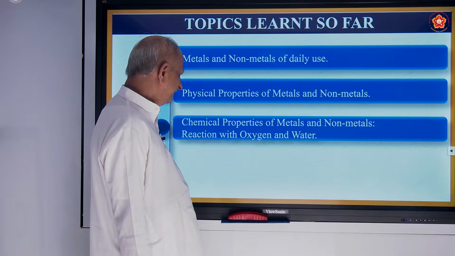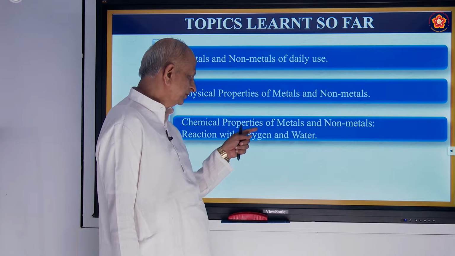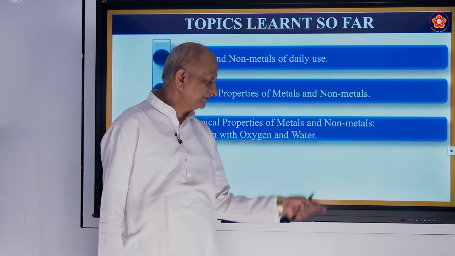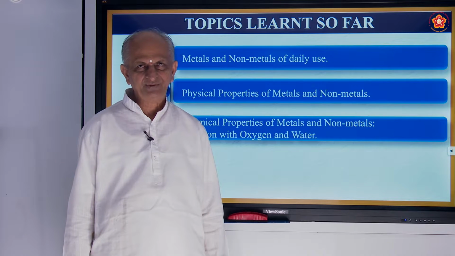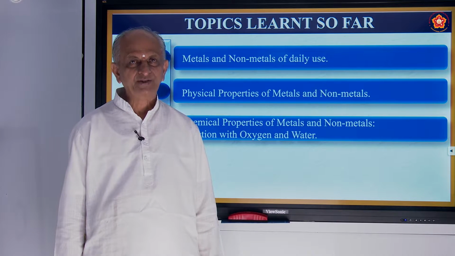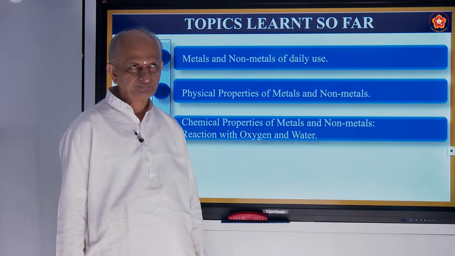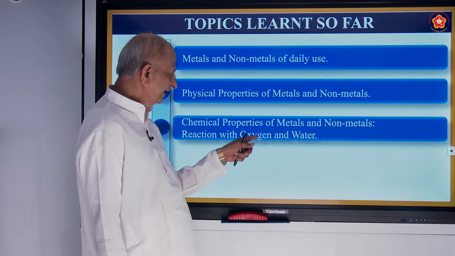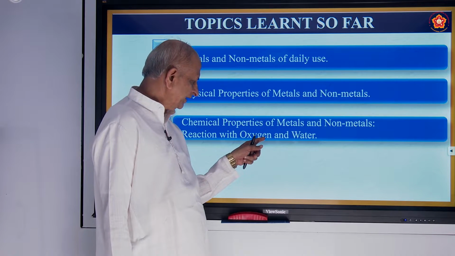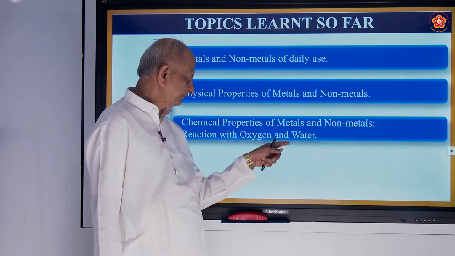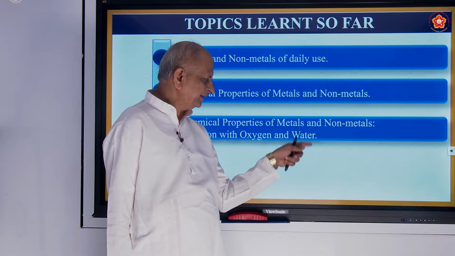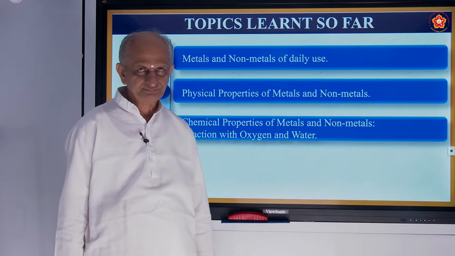And chemical properties, reaction with oxygen. All metals and non-metals react with oxygen, forming the respective oxides, correct? For example, burning of magnesium, it forms magnesium oxide. Similarly, if sulfur is burnt, it becomes sulfur dioxide.